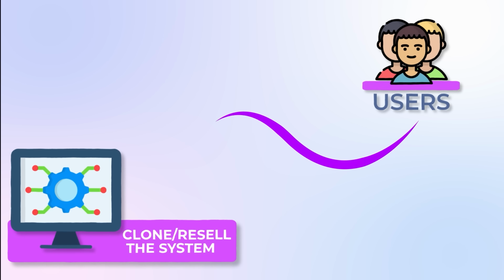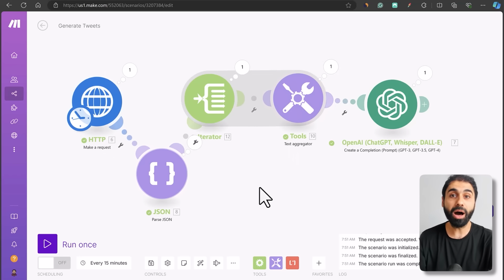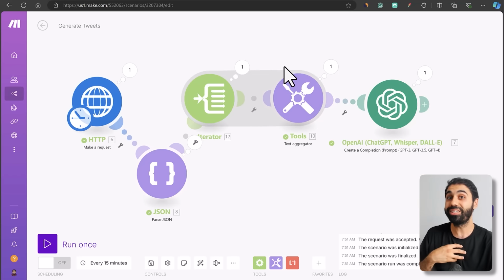If you now exported the system and you want to sell it online to your clients, or maybe on your website, what happens is users can now clone the system or even resell it again. It's all open, nothing is locked, and anyone can spread this online. So selling the system as it is in this way is not the best approach. What we are going to do simply is we are going to lock our system by converting part of it into our own custom app.